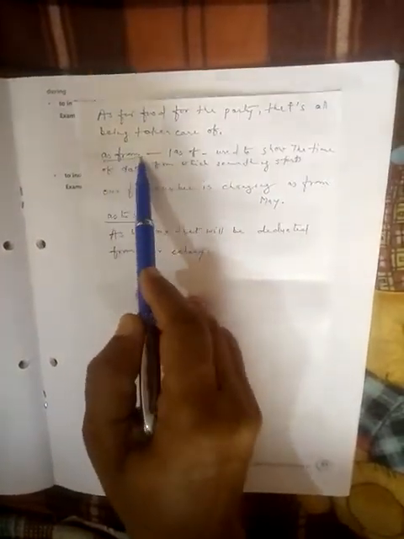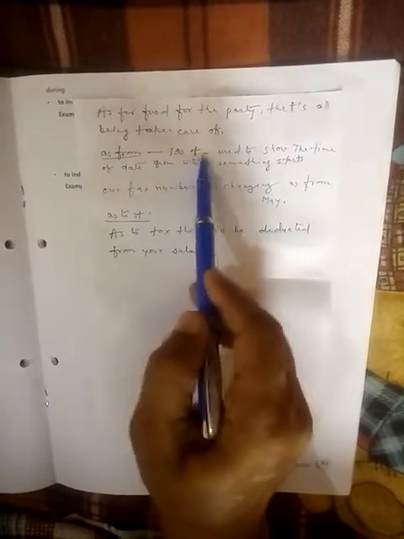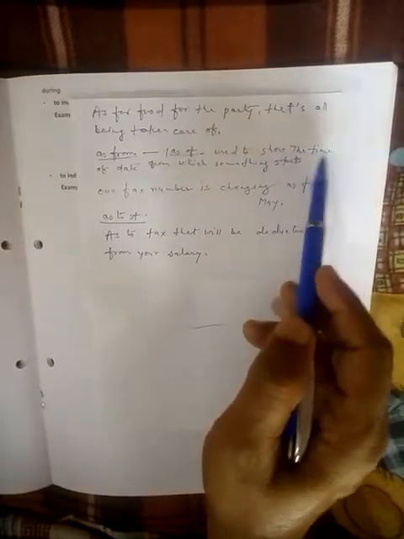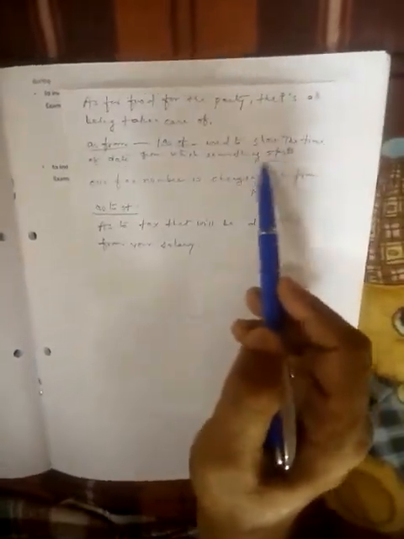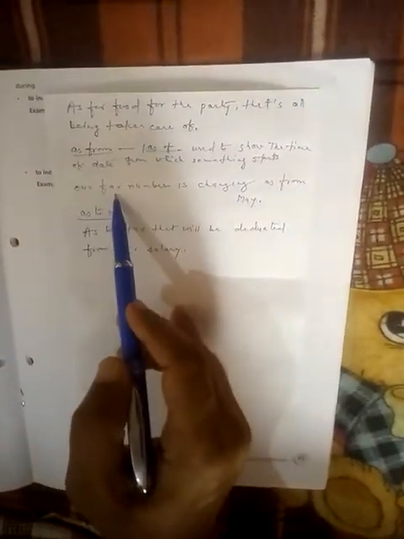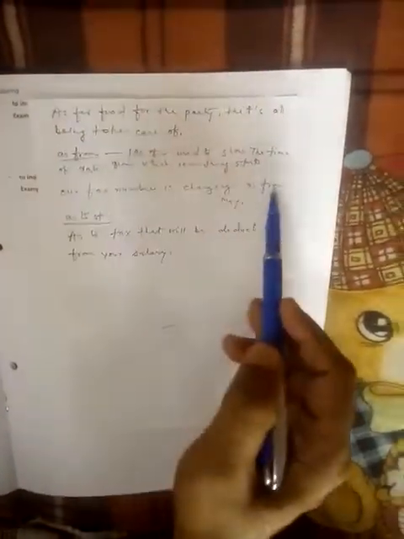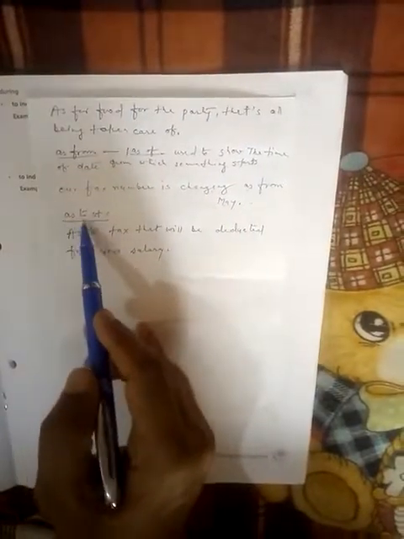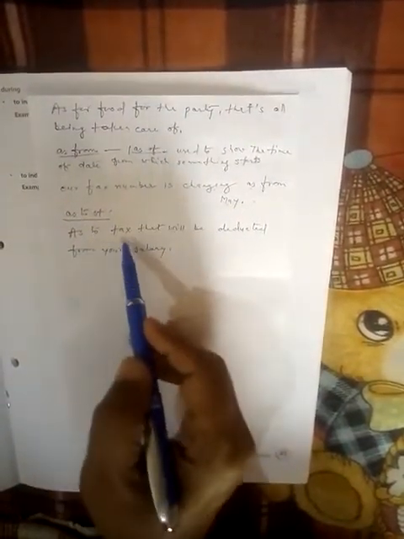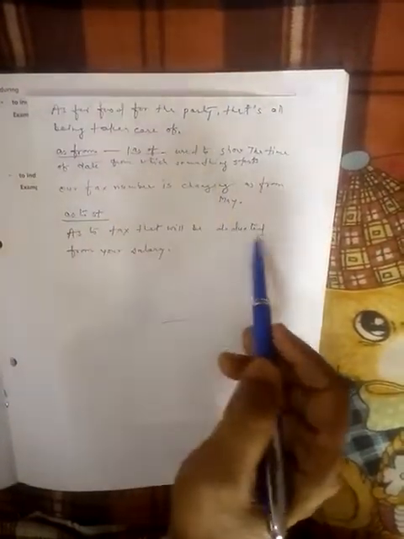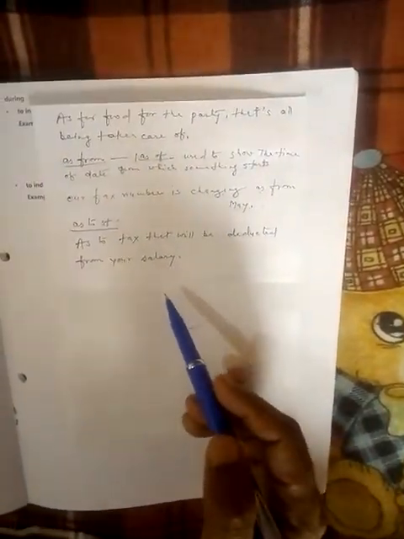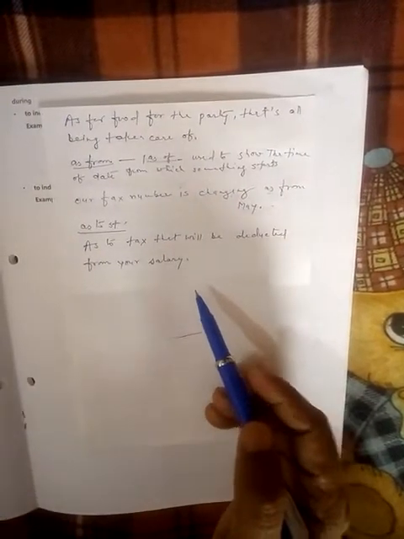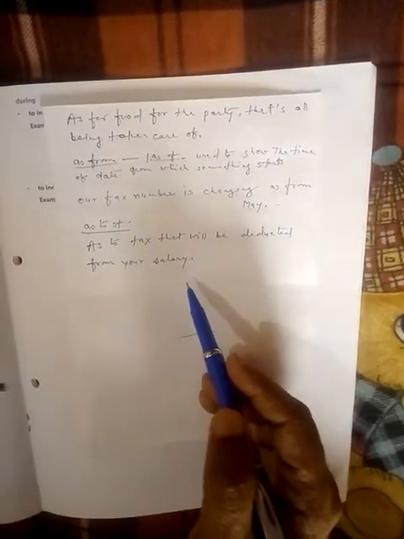Next preposition, as from or as of. Both are used in the same sense, used to show the time or date from which something starts. Our fee number is changing as from May. As to something, as to tax that will be deducted from your salary. These are the examples of prepositions, and prepositions are unlimited.